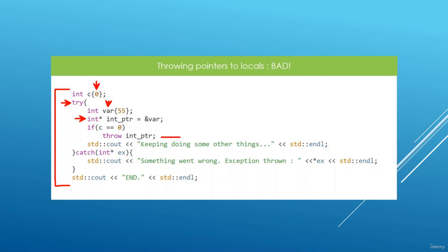If we try to use this pointer in our catch block, anything can really happen, because this memory may be already housing another piece of data which may be important to the operating system, and this may even crash. Sometimes we're going to get a valid value from here, sometimes we're going to get a crash. This is going to give us undefined behavior, and you should really be aware of this. So as a good practice, you should never throw pointers to local variables in your try block, and that's going to save you from possible headaches in the future.